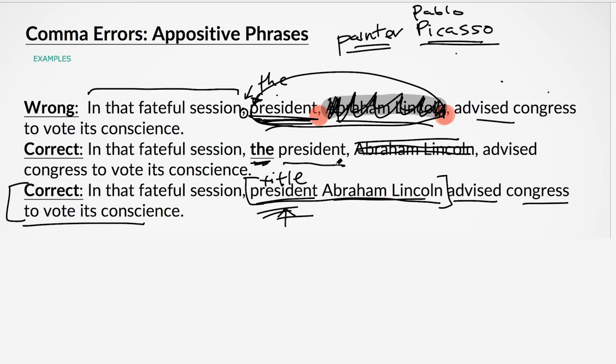But if we say "the president advised Congress," you can see how that reads just fine if we remove this part in our comma sandwich. So that's generally the rule. If things are sandwiched in commas and the commas are motivated by that sandwich or that phrase that becomes removable, you have to make sure that that is removable and everything makes sense without it. And if it doesn't, if it's missing a "the" or something else is wonky, be careful. And then my other tip is that sometimes what you think is an appositive is actually just a title, so be careful about that. So that's my first grammar tip. I hope you guys like that.